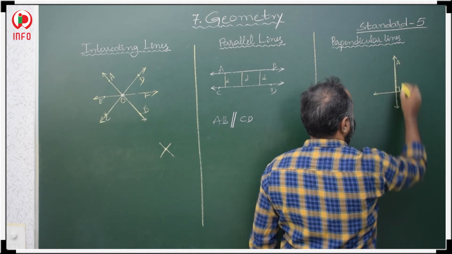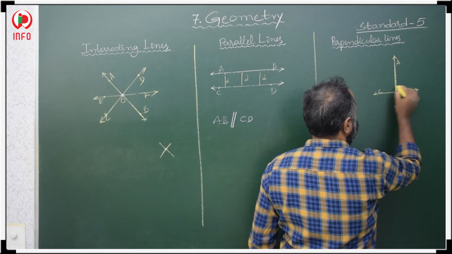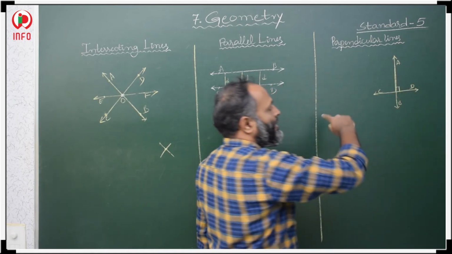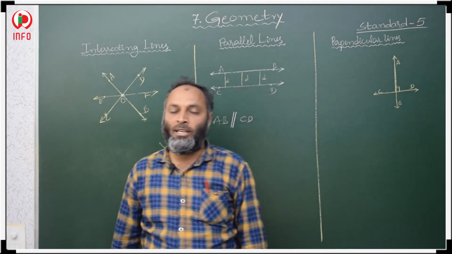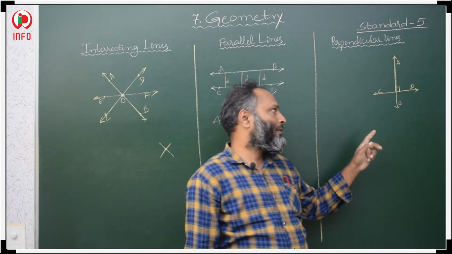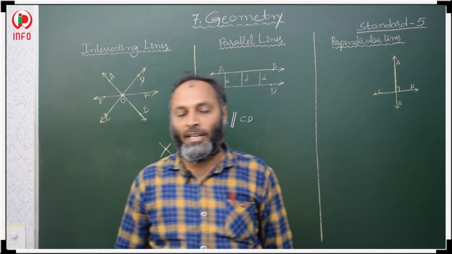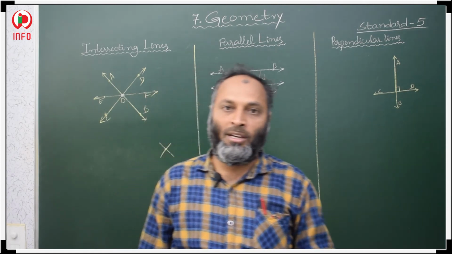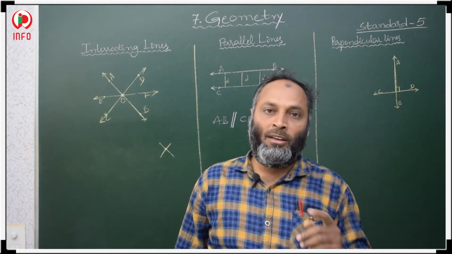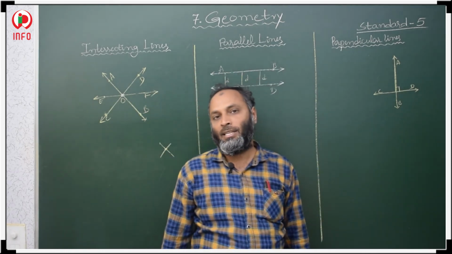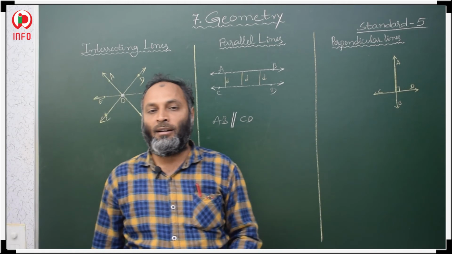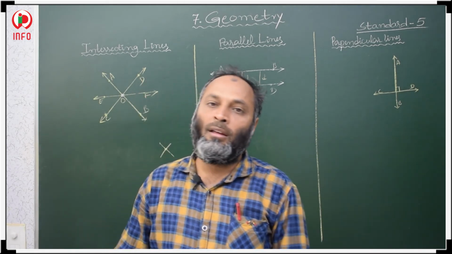Here is line AB, this is line CD. AB is perpendicular to CD. Why? Because the angle between the two straight lines is 90 degrees, where the point of intersection is, that angle is 90 degrees.